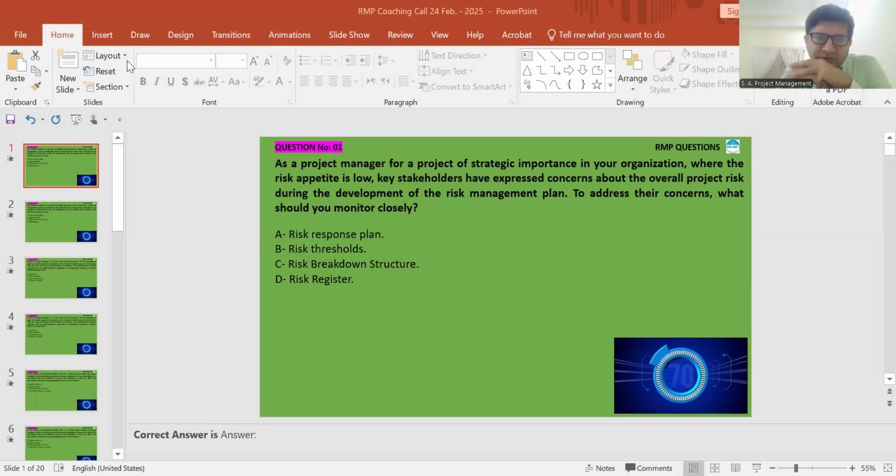What is the situation in the question? Sir, in this question, the organization's risk appetite is low, and stakeholders express concern about overall project risk. During the initial phase of the project, the risk management plan is being developed. So, sir, eliminate option D first, the risk register.